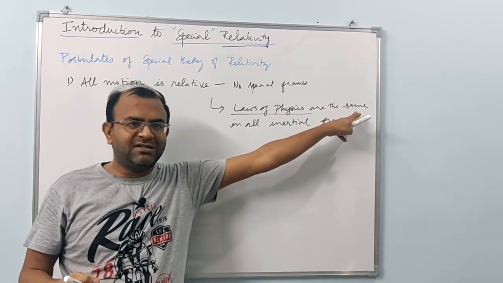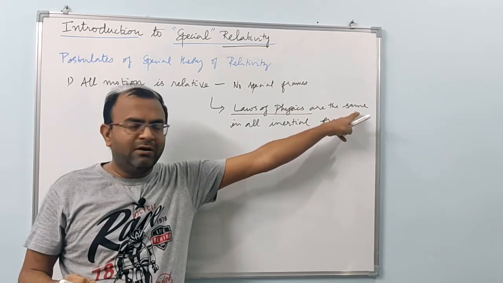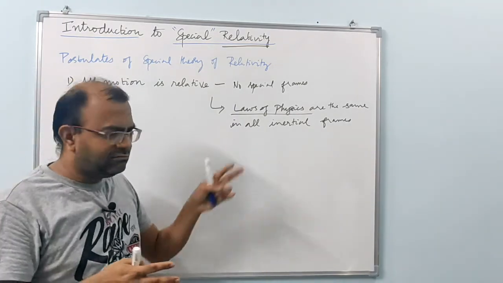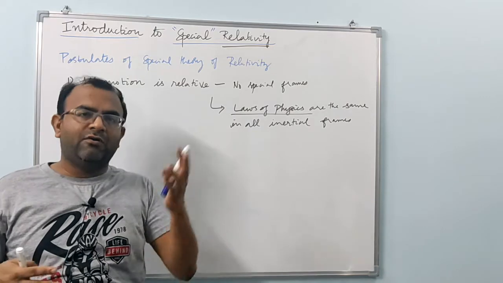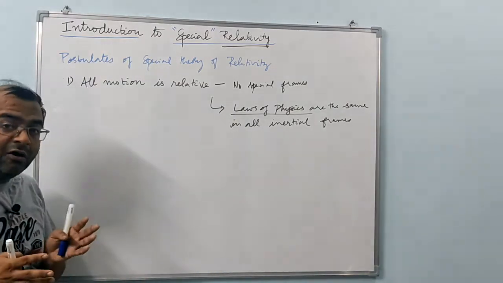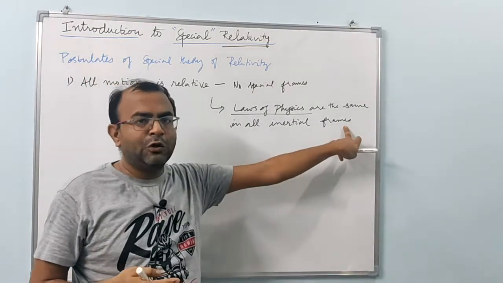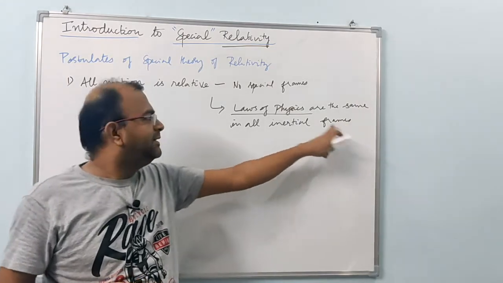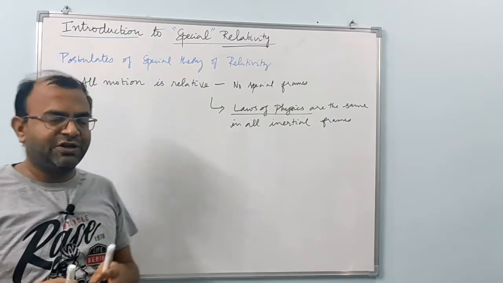So if you carry out a simple experiment, for example, the time period of a pendulum, you are going to measure the same value for the time period, no matter what, whether you are measuring in the laboratory, in the vehicle on a road, or on a spaceship or a rocket. But the object should be non-accelerating because it should be an inertial frame. So there should be no acceleration acting on that particular experiment. Under that condition, your laws of physics will remain the same wherever you measure it.